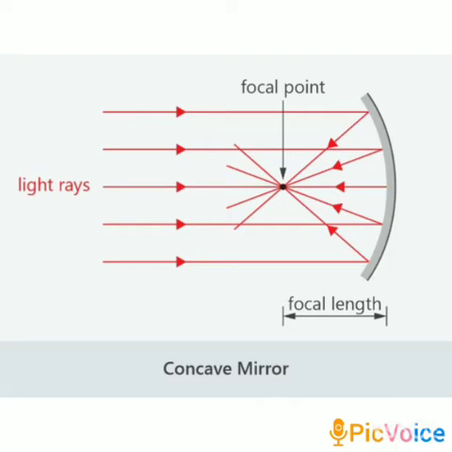Second, the angle of incidence and angle of reflection are always equal to each other. These are the two laws of reflection that we studied in this chapter.